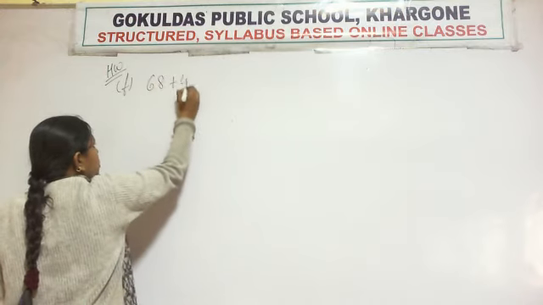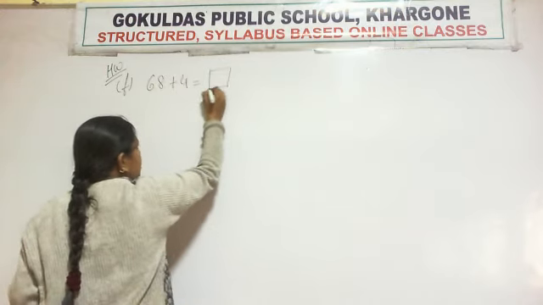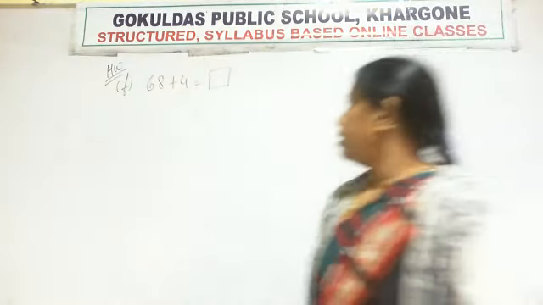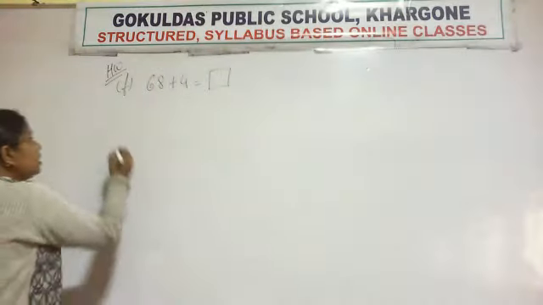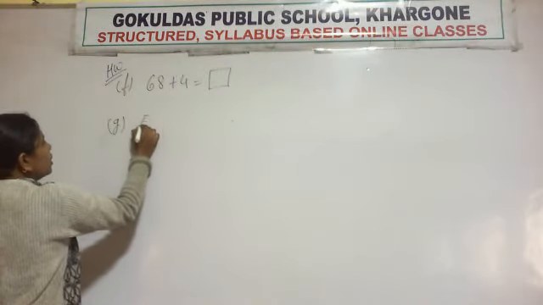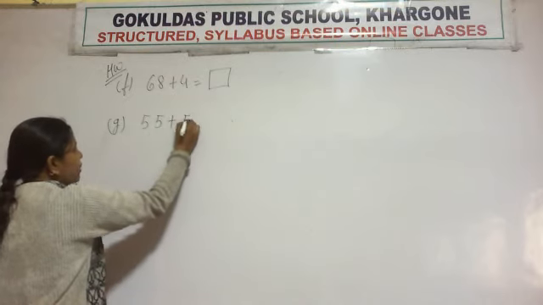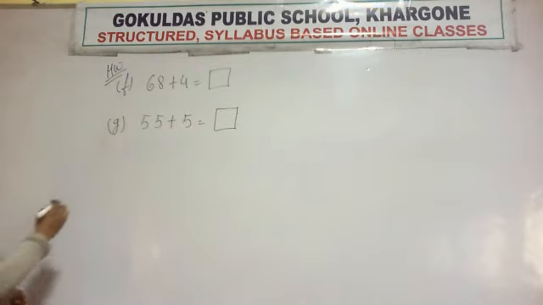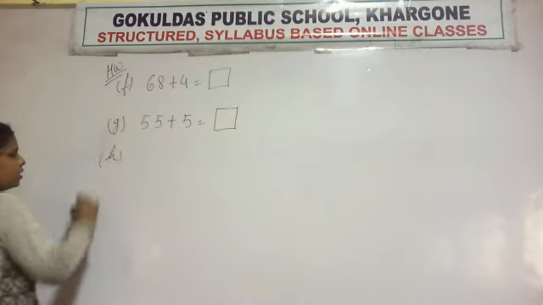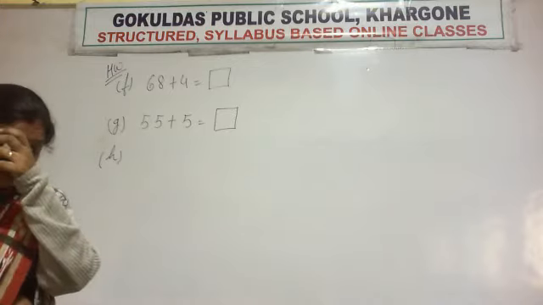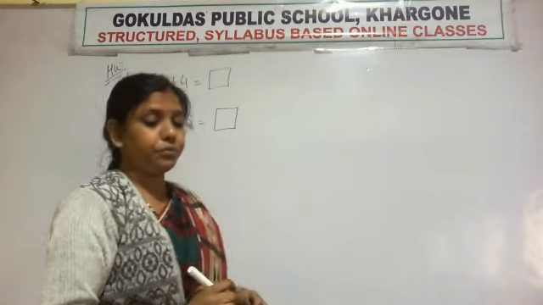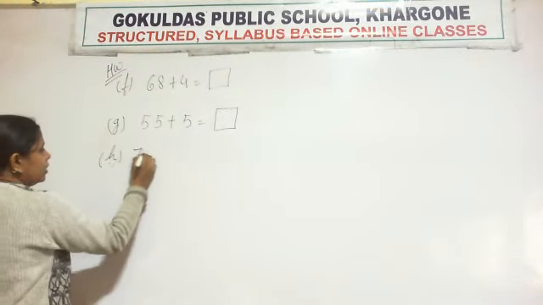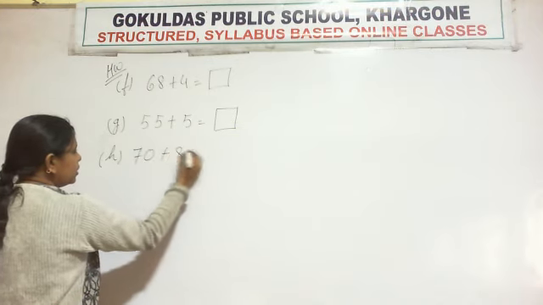68 plus 4. After F, G. 55 plus 5. After G write H. 70 plus 8.